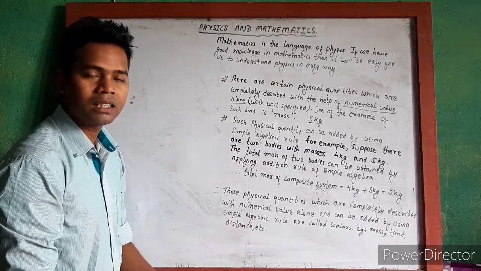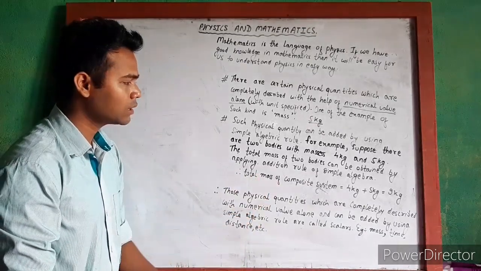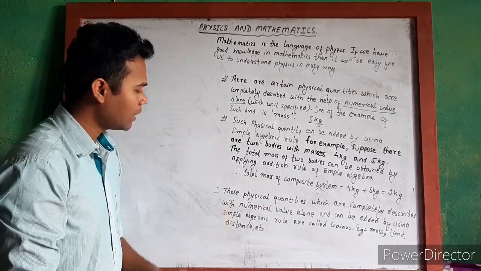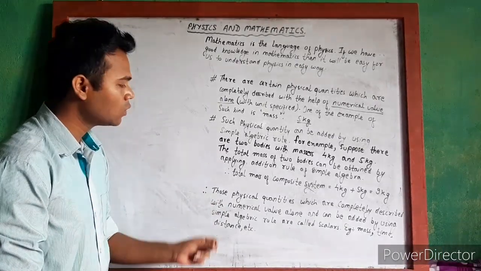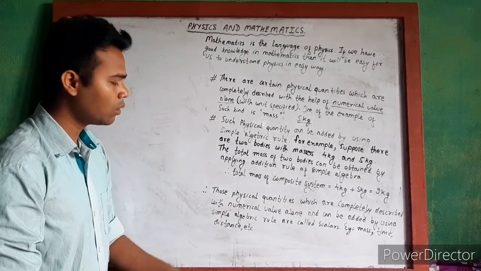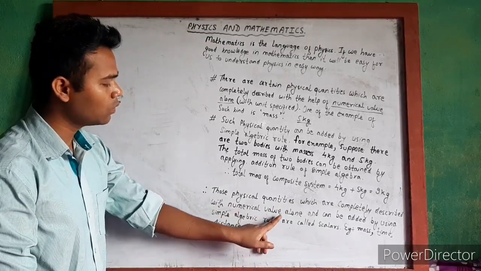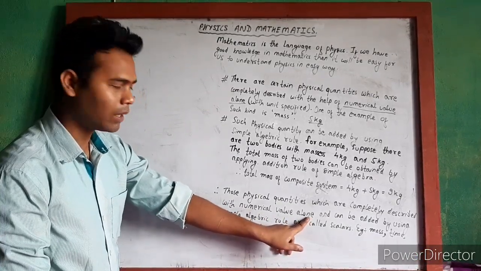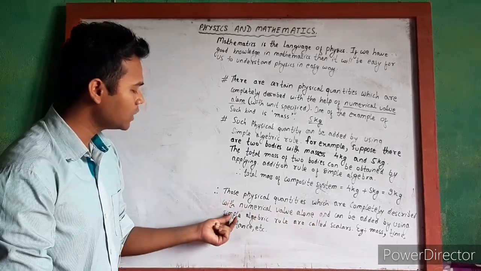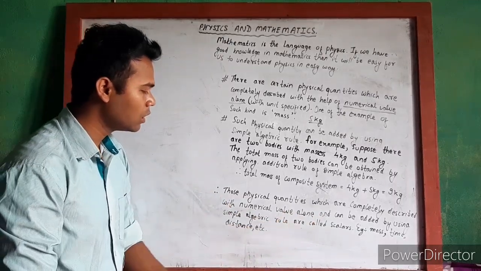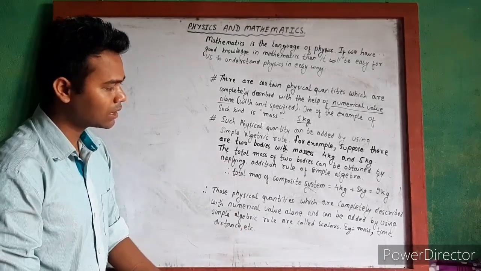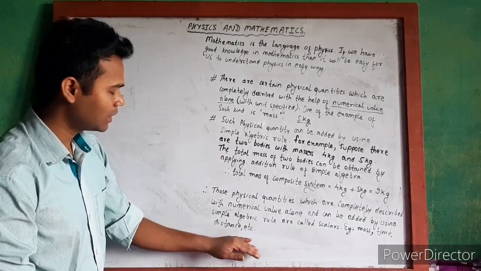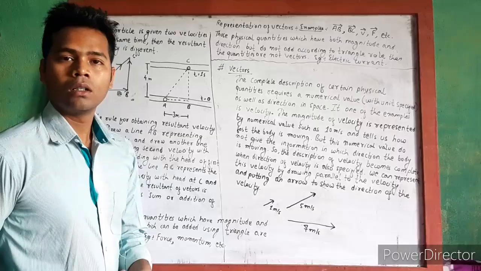By using the simple addition rule, we can get the total mass, and in this way we come to the conclusion that those physical quantities which are completely described with the numerical value alone, with unit specified, and can be added by using simple algebraic rules, are called scalars. And other examples of scalars are time, distance, etc.